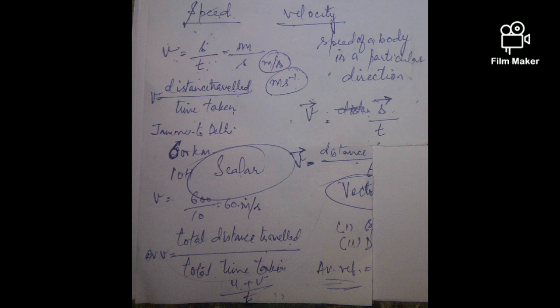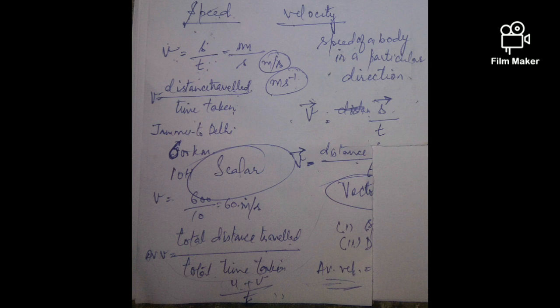It means I can say that velocity is equal to the distance traveled in a given direction upon time taken. Just like we said in displacement, the path covered by a body in a particular direction, similarly here I can say that it is displacement upon time. So I can say velocity is displacement upon time. The unit of velocity is the same as that of speed, and here there is a displacement, so there is a direction, so I can say that it is a vector quantity.